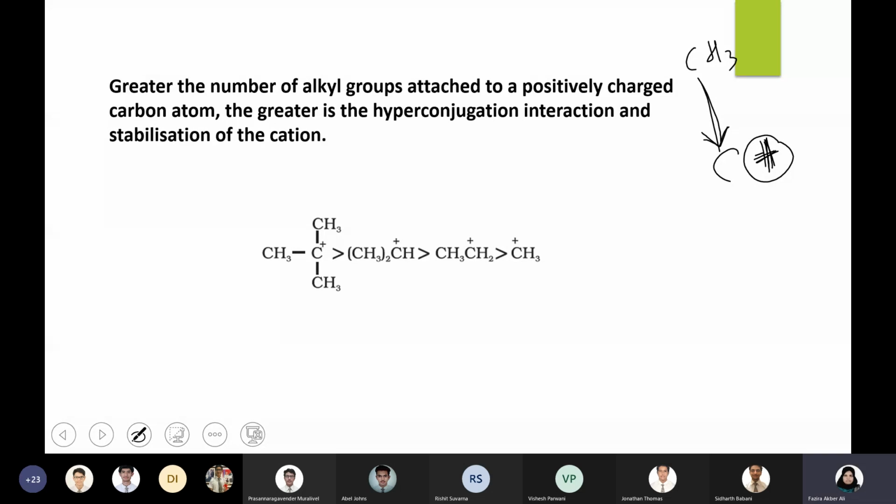Okay, so how can you explain the stability order, that is, tertiary is more stable than secondary, which is more stable than primary in the case of carbocations? On the basis of hyperconjugation, how will you explain it? Can somebody give an answer?